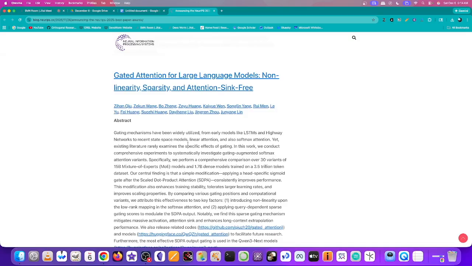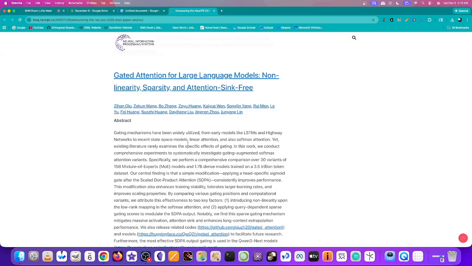Yet existing literature rarely examines the specific effects of gating. In this work, we conduct comprehensive experiments to systematically investigate gating-augmented softmax attention variants. Specifically, we perform a comprehensive comparison over 30 variants of 15B mixture of expert models, 15 billion mixture of expert models, and 1.7 billion dense models trained on a 3.5 trillion token dataset.